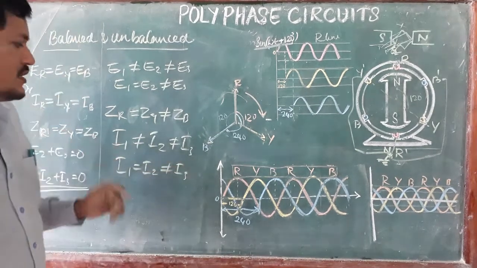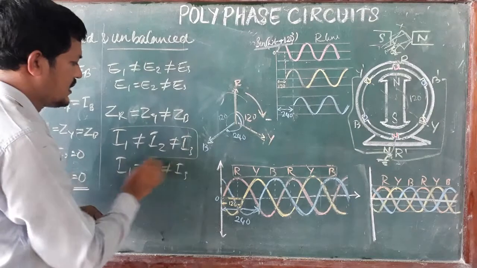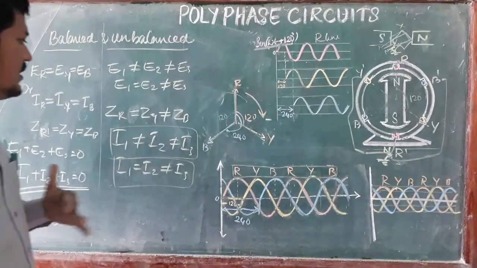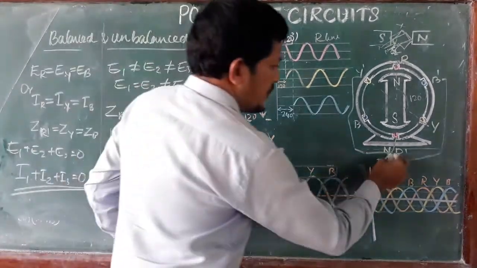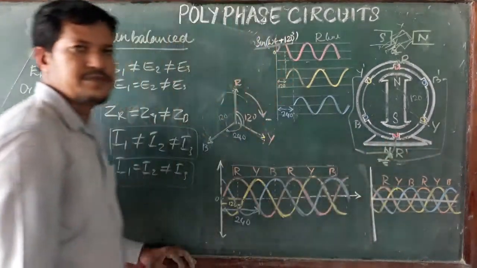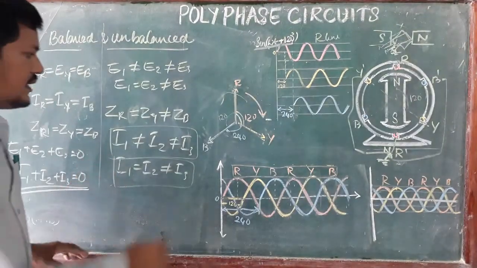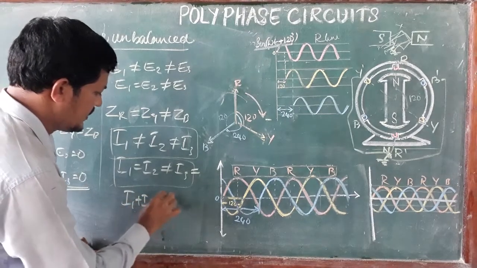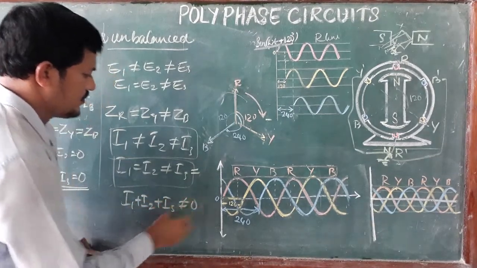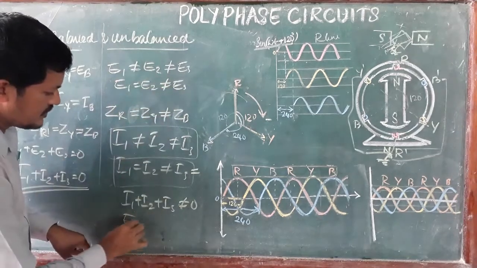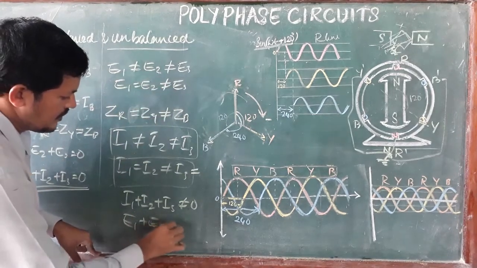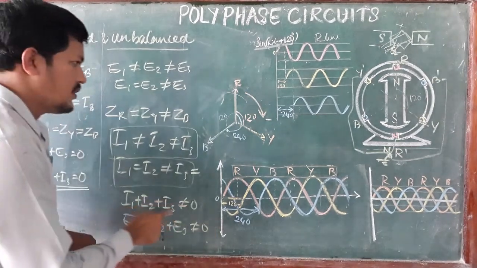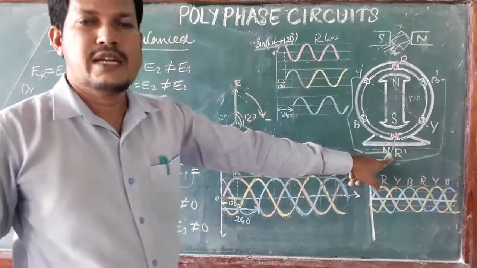Two phases have the same current but the third one does not. Under these conditions the neutral point carries some current, because I1 plus I2 plus I3 is not equal to 0, and similarly E1 plus E2 plus E3 is not equal to 0. So the neutral has some current.